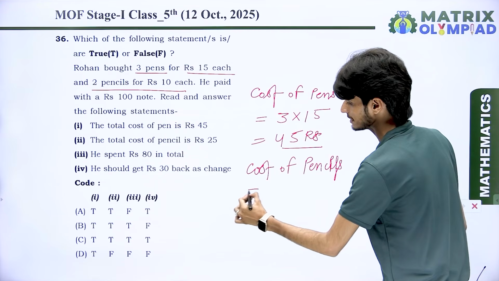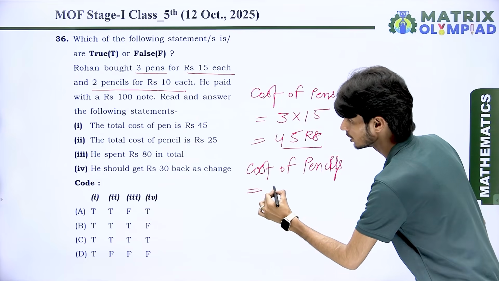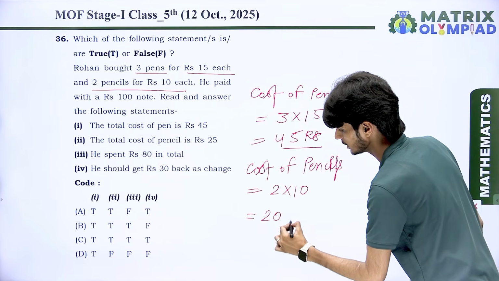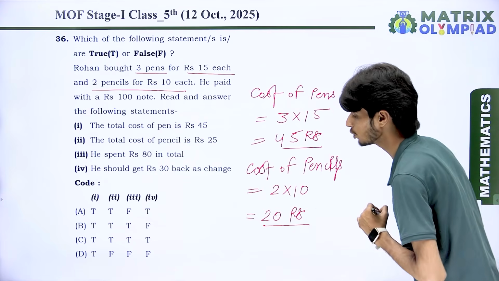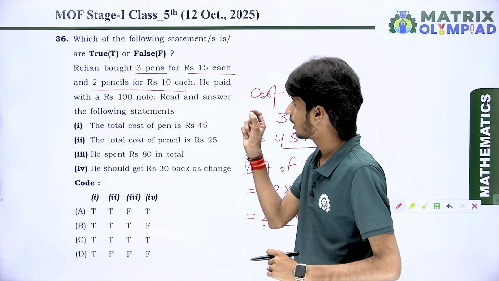Cost of pencils is equal to 2 pencils for 10. So it means 2 multiplied by 10. This is 20 rupees for the total cost of pencils. Okay. Let's come to the next point.